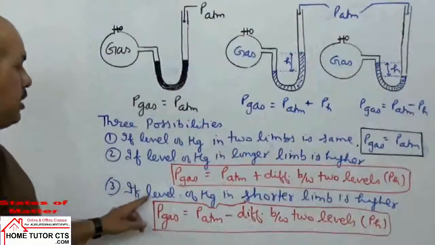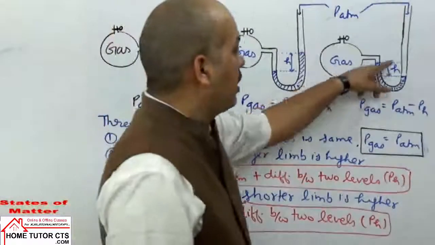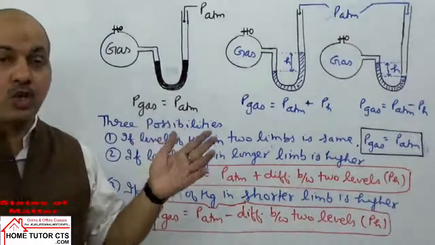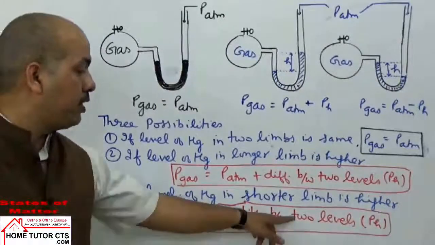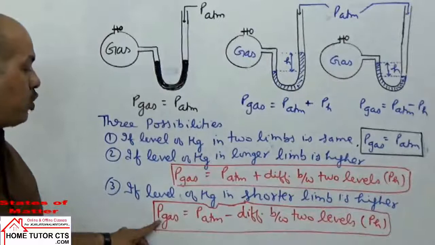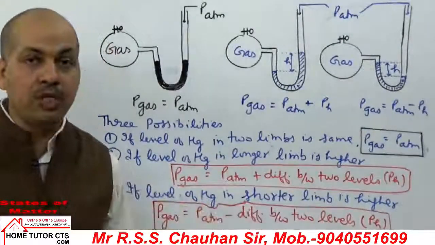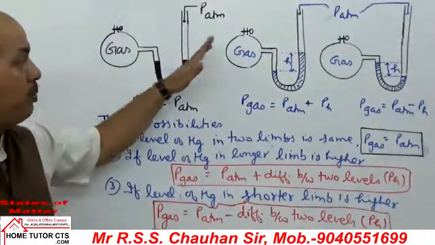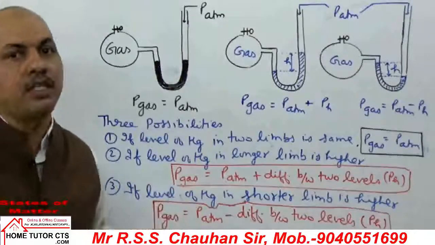And third case, if the level of mercury in the shorter limb is higher than the longer limb, then what happens? That means the pressure of the gas is lower than the pressure of atmosphere. How much lower? By the difference. So in this case the pressure of the gas will be equal to the pressure of atmosphere minus the difference between the two levels of mercury in the two limbs. Okay, so that is the open tube manometer using which the pressure of the gas can be measured.